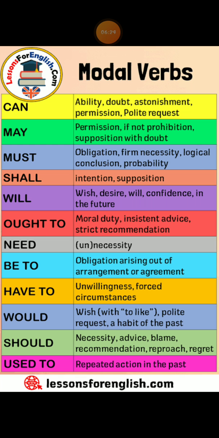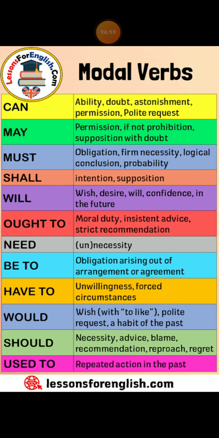For possibility and probability, the examples are it can happen to anyone. That can't be Mary, she is in hospital. There is someone outside. Who can it be? Then can is used for the present continuous tense as well. I can hear people talking. I can see you enjoying your life.